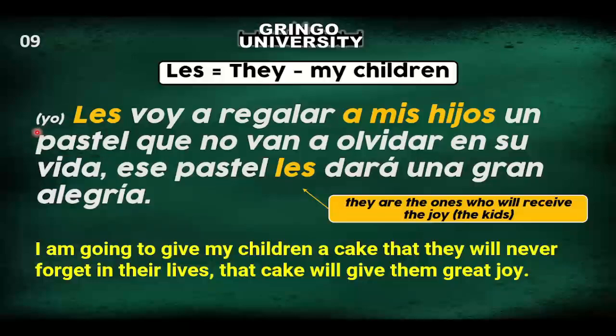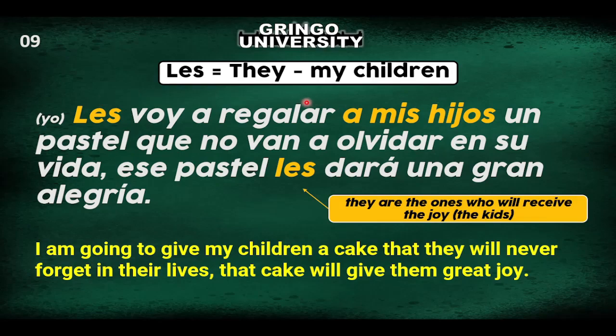So, yo, it is implicit in the sentence, so you don't have to put it. Les, because my children is they, so they go with les, and they're going to receive something. I have to put it before the verb. Yo les voy a regalar. Oh, I have two verbs. I have the verb ir and I have the verb regalar. So I get to choose whether I put this before the verb or after the second verb. Voy a regalarles. I decided to put it here because I wanted, but if you want to put it here, it won't change the meaning.